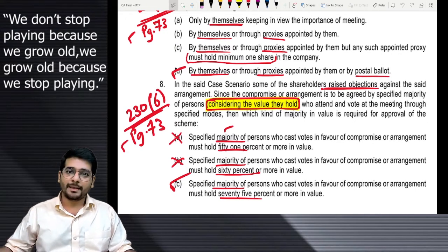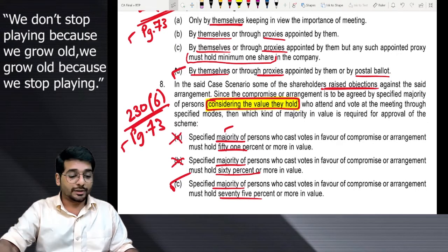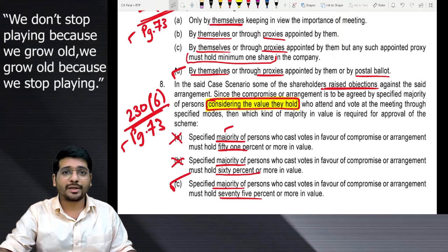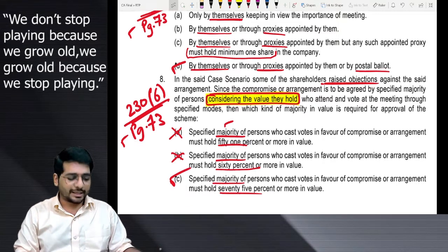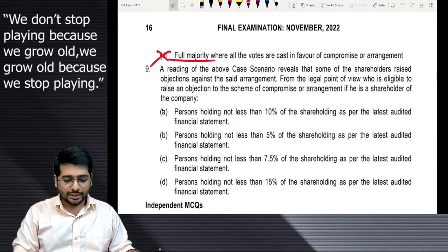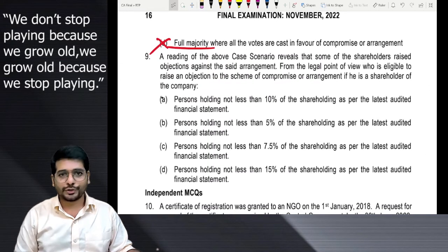Is that clear? Easy enough? Yes? You just understand what are we doing. We are not doing any rocket science over here. Just conceptual clarity and your answers are done. Okay. Let's go to the answer number 9 on your screen.